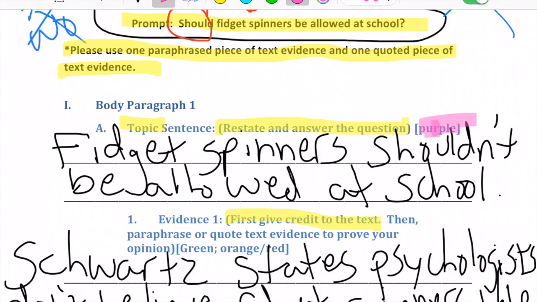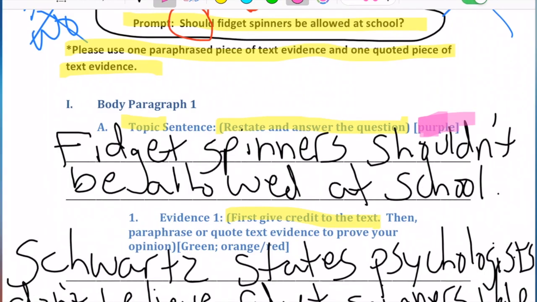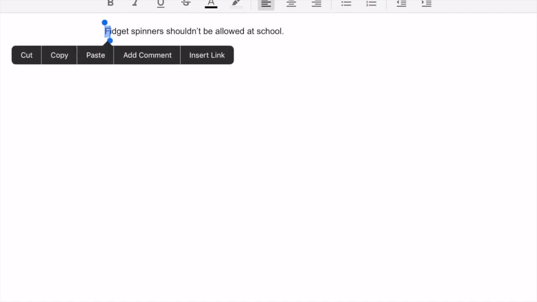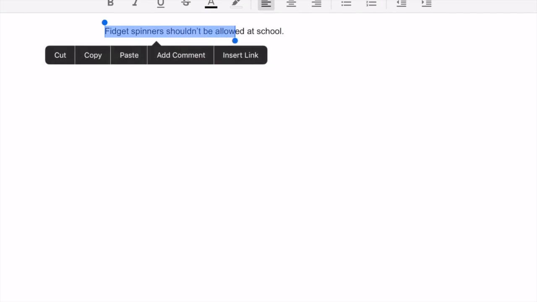So notice how the topic sentence is purple. And again, I'm working on an iPad, so this is a little bit different than what you guys need to do in your color coding. But I think you guys are really good at highlighting, so I'm not too concerned about that. If you do need help highlighting on a computer, please let me know, and I will be more than happy to show you how to highlight. So we're going to highlight this topic sentence purple.